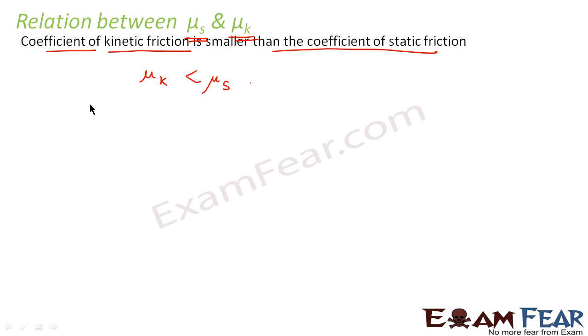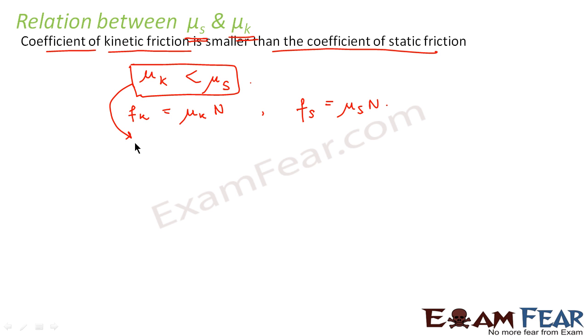So from this, we can also see that Fk, which is equal to mu k into N, and we also know that Fs, that is static friction, which is equal to mu s into N. From this relation, we can say that Fk, that is kinetic friction, is always lesser than the static friction, right? Why is it so that the value of static friction is generally greater than the value of kinetic friction? If you think of this situation practically or logically, then also you can understand the reason.